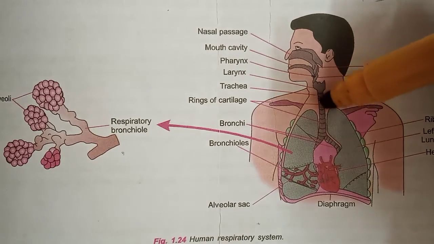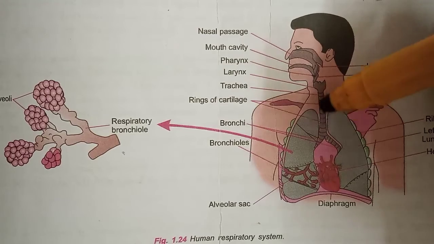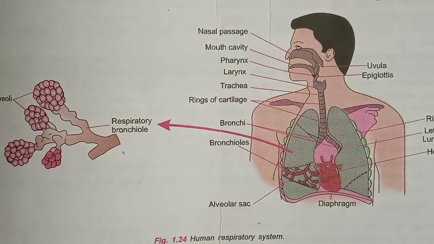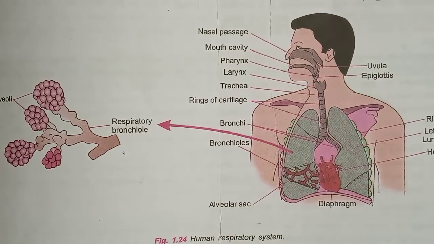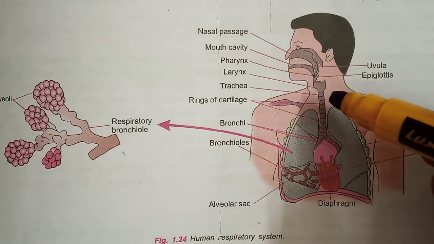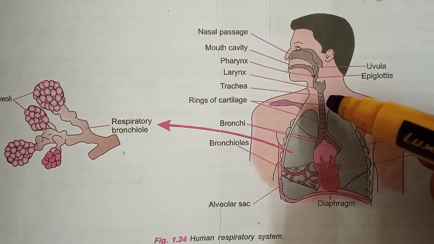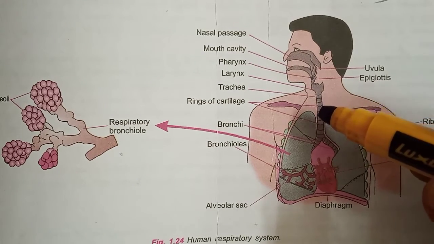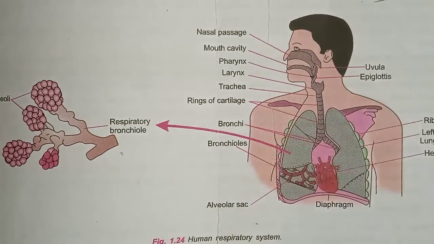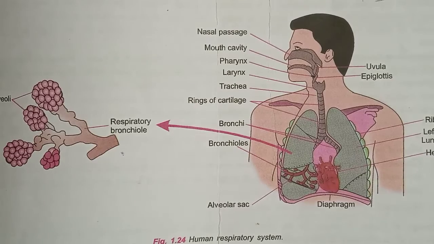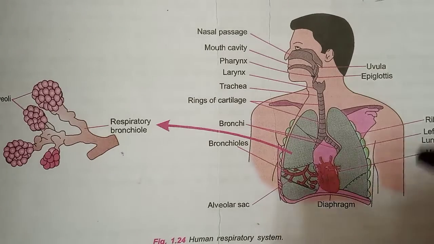A trachea is made of rings of cartilage, and the cartilaginous rings prevent the collapse of the trachea in the absence of air. So what is the use of the trachea's cartilaginous rings? They prevent the collapse of the trachea in the absence of air. Understood? Okay. So the trachea is made up of rings of cartilage. Good. And the next one is bronchi.